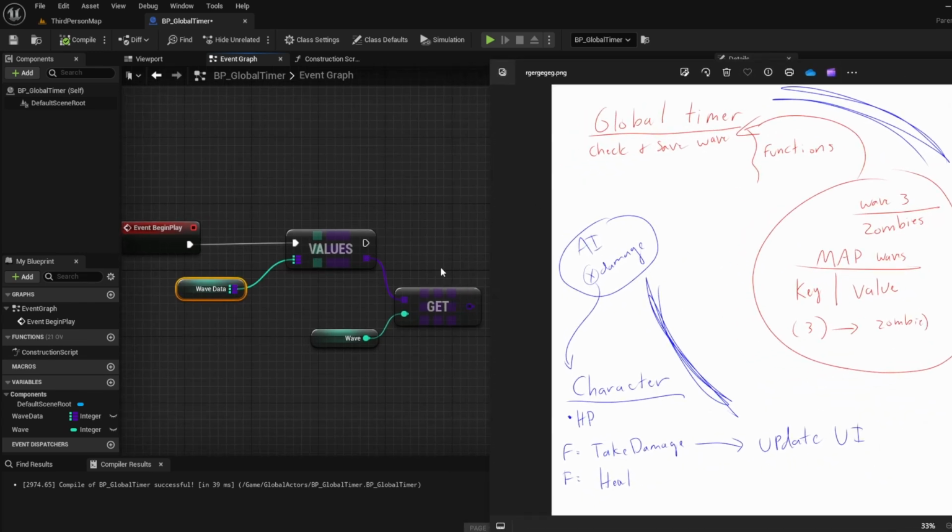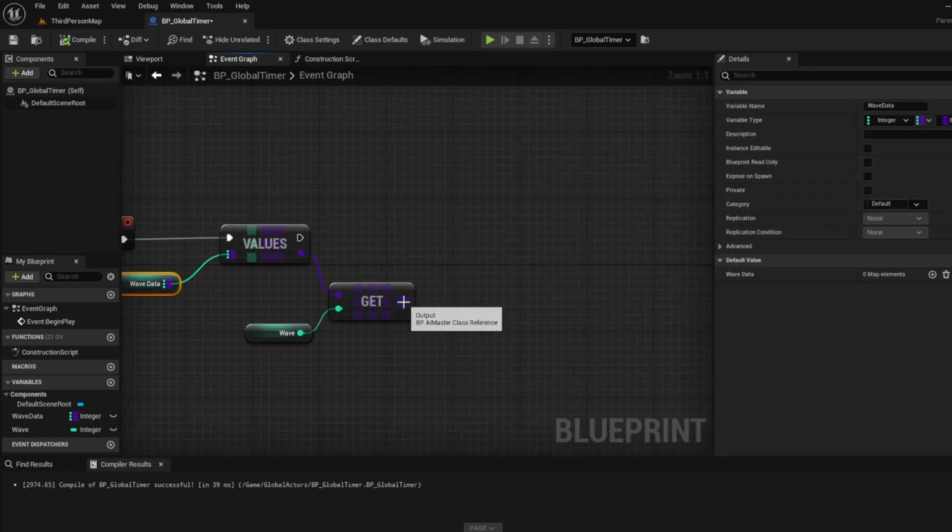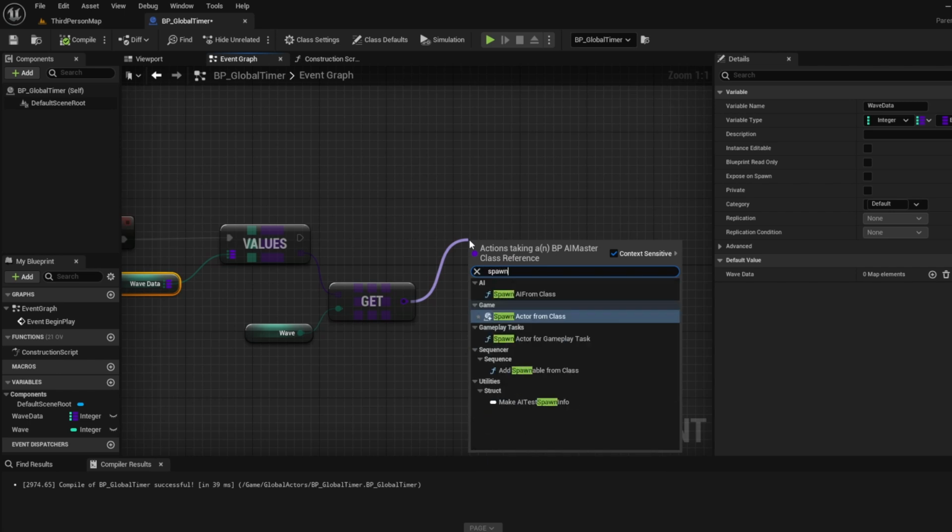So we get the key, which is going to be our wave. Whatever wave we're on is that key. We're going to get the value that's associated with that key, and then we're going to spawn that creature type, that AI type. So we just drag from here. We do spawn. You'll see it's a spawn actor from class.